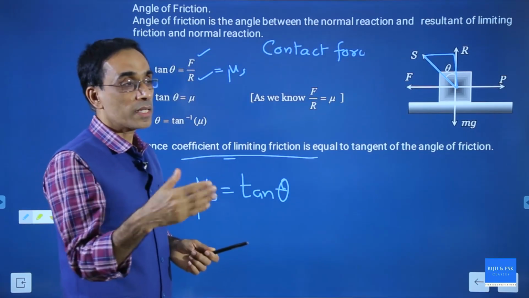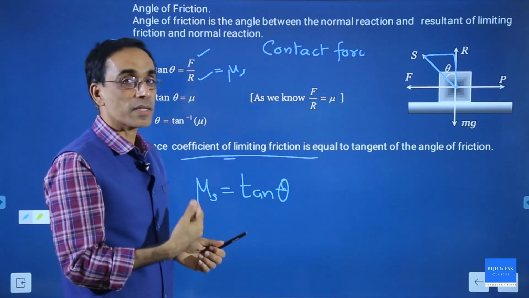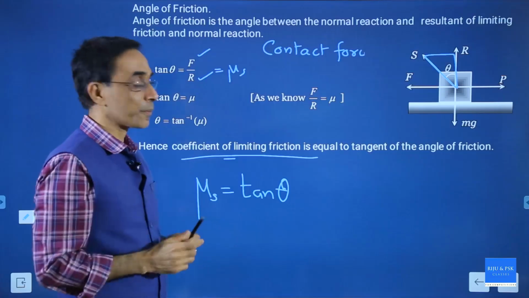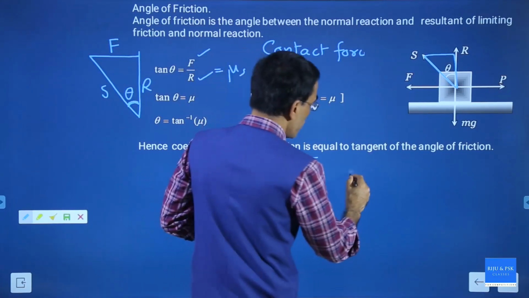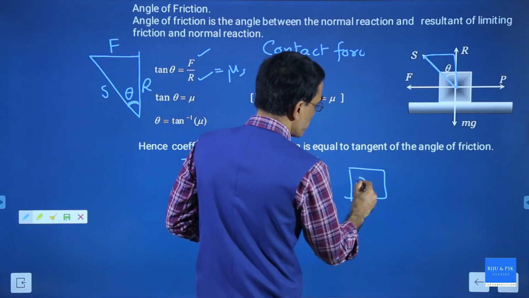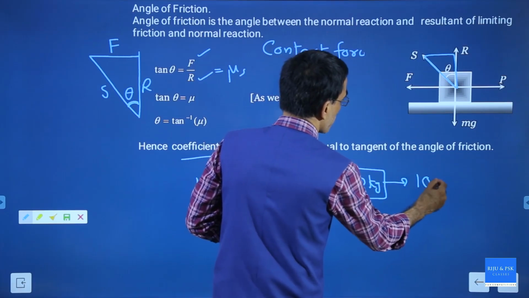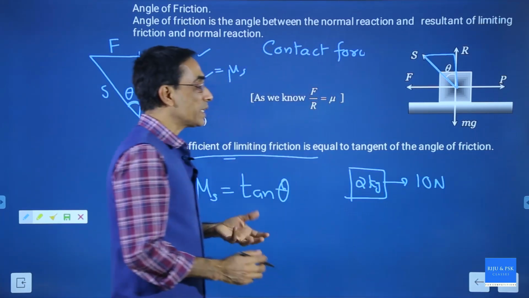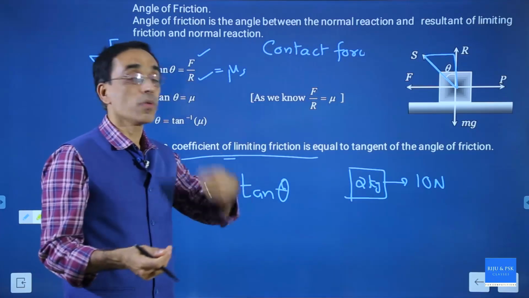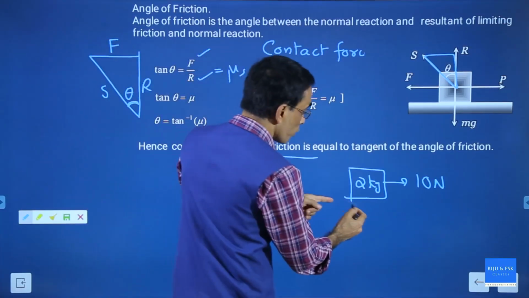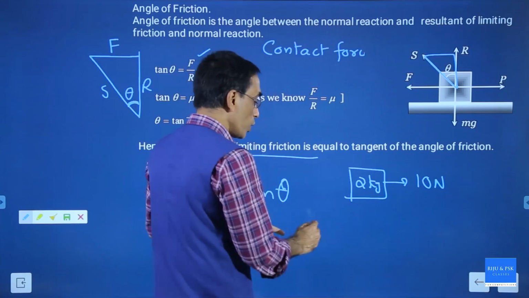But sometimes the question paper setter will not give that. They will give the angle of friction. For example, a body of mass 2 kg is pulled by a force of 10 Newton. You just need to calculate whether this will move or not. How to find that out? For that you need friction.